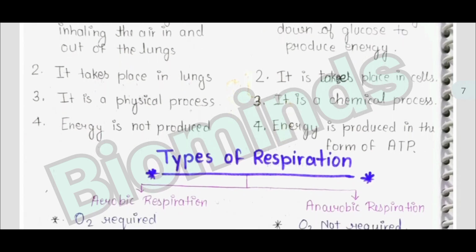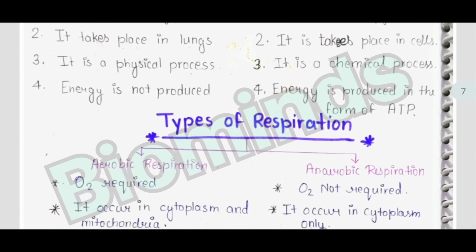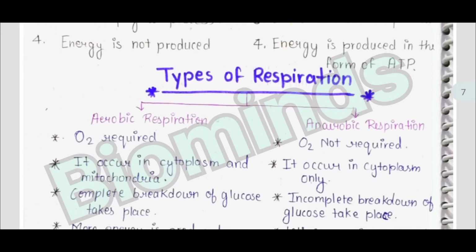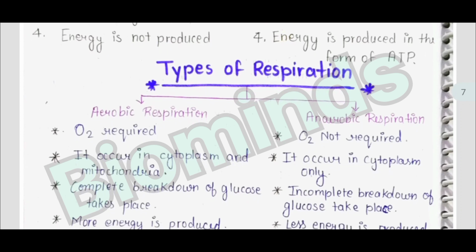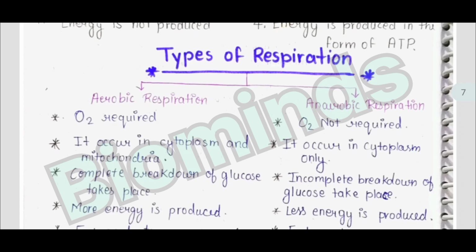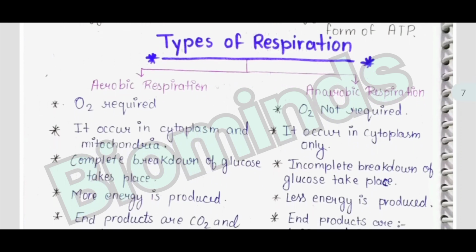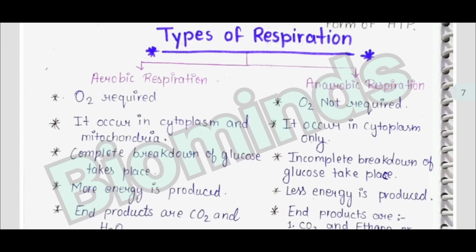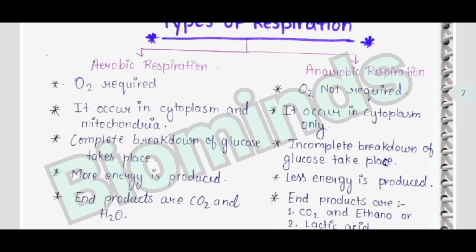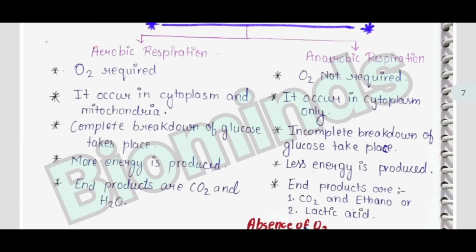Then types of respiration, that is aerobic respiration and anaerobic respiration. In aerobic respiration, oxygen is required and it occurs in the cytoplasm and the mitochondria. Complete breakdown of glucose takes place here. More energy is produced and the end products are carbon dioxide and water. In anaerobic respiration, oxygen is not required. It occurs in the cytoplasm only. Incomplete breakdown of glucose takes place and less energy is produced, and the end products are carbon dioxide, ethanol or lactic acid.